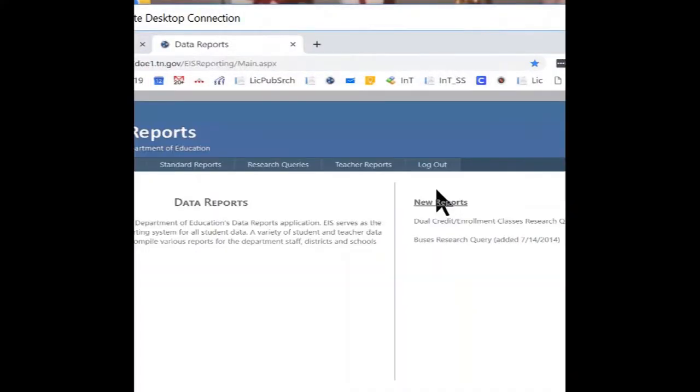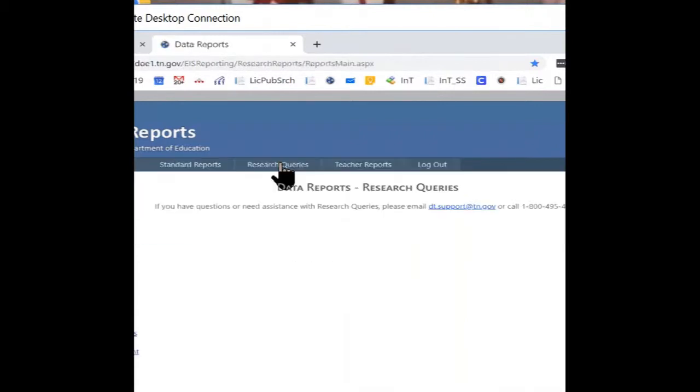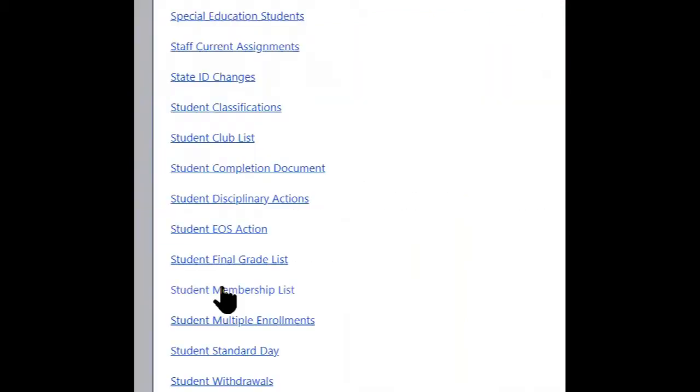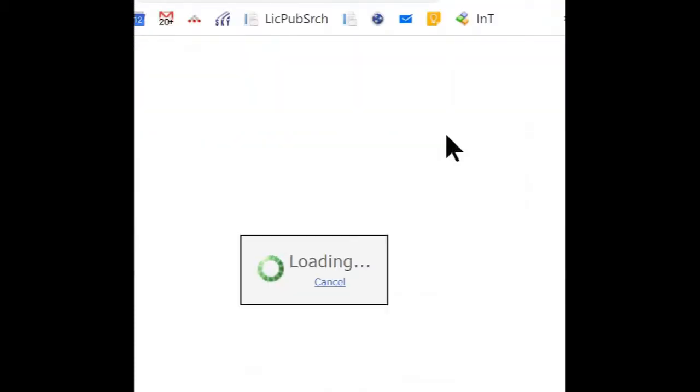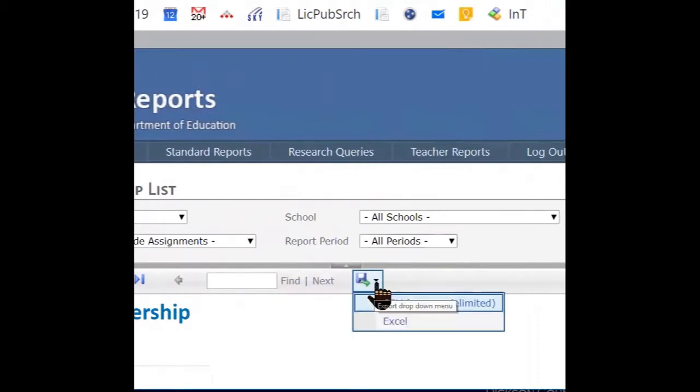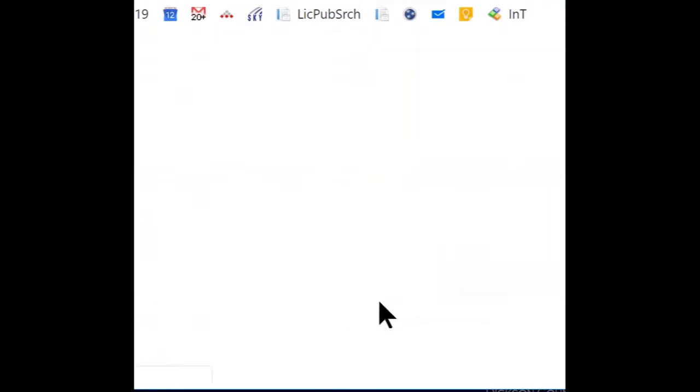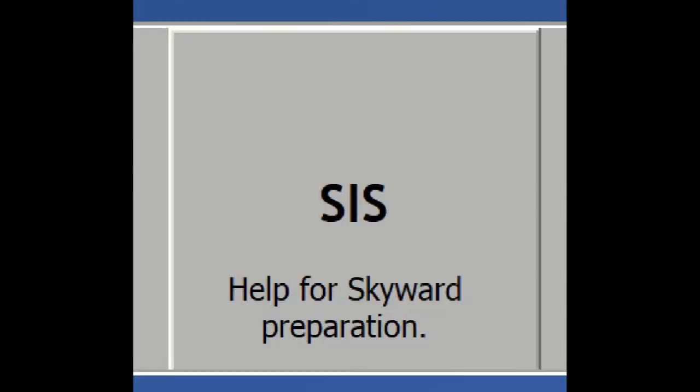We're going to go to EIS, data reports, research queries. We're going to go to the student membership report. It's going to take a while to run. Eventually it does. We're going to download it as a CSV. The reason I'm doing it this way is because I want to keep your stuff secure. The next step is already set up.